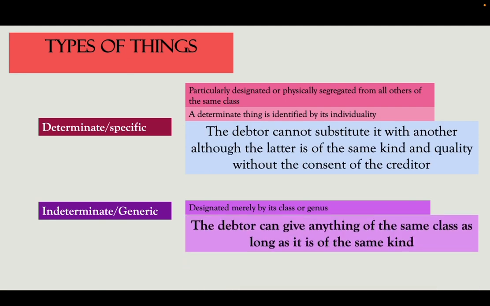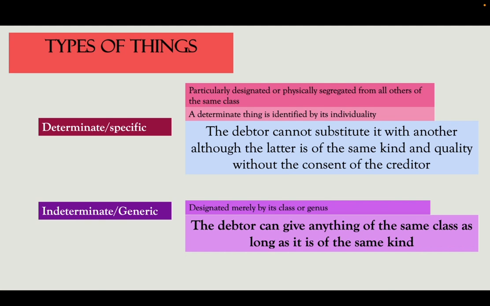Dirita sa indeterminate or generic things. The debtor can give anything of the same class as long as it is of the same kind. So for example, niingon ko, day, na maligi ako bugas nga humay. Niingon ka sa kuha, sige ma'am mo, palit ko ana imong bugas nga humay. Bugas nga humay have different kinds and classes. Meron tayong kuhako, meron tayong 7-tanner, meron tayong banay-banay rice. They are the same humay rice.